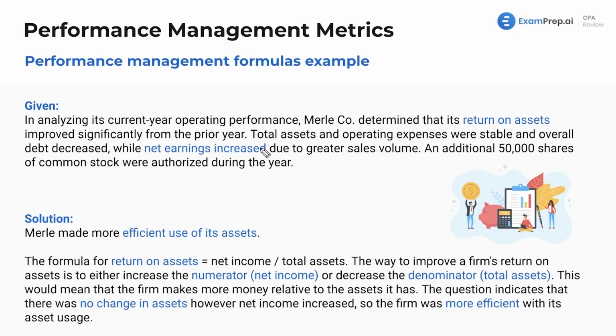Awesome. So assets were stable, right? So this did not change. However, this increased. So we made more efficient use of our assets. That's how we would determine this. Think it through. This is very much diving into a ratio or formula and thinking about it in terms of real practical use. Perfect, awesome there. Let's keep moving along.